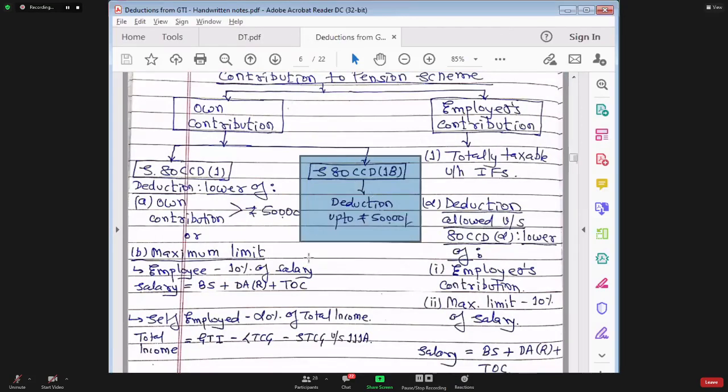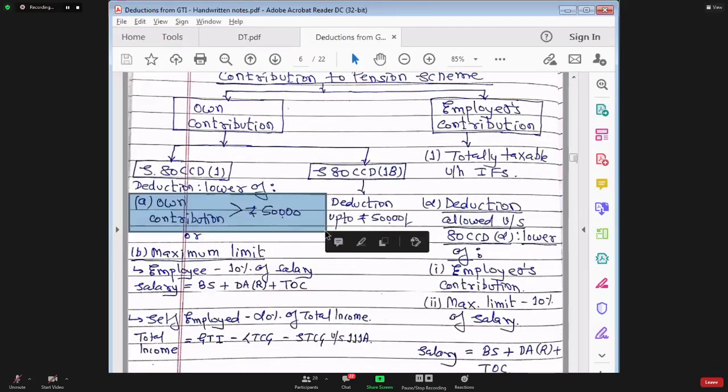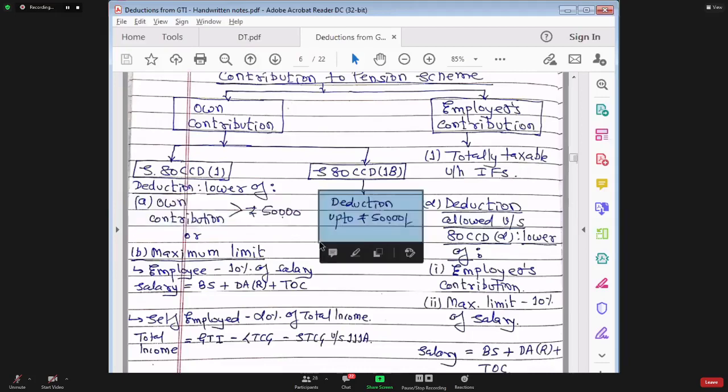Okay. Now, if you see here in section 80 CCD subsection 1, here I have written own contribution more than 50,000. Why more than 50,000? If it is up to 50,000, then you go and claim deduction in section 80 CCD subsection 1B.